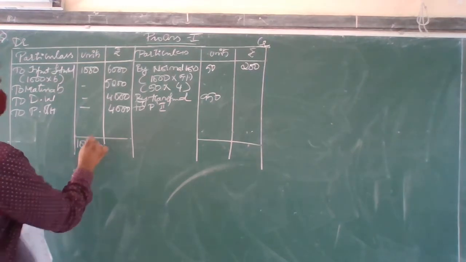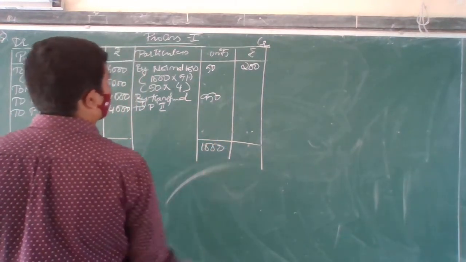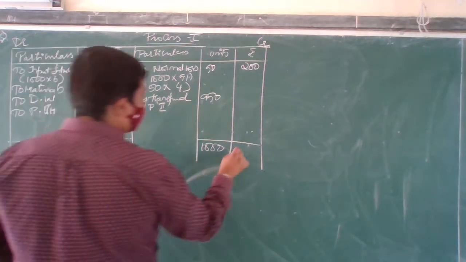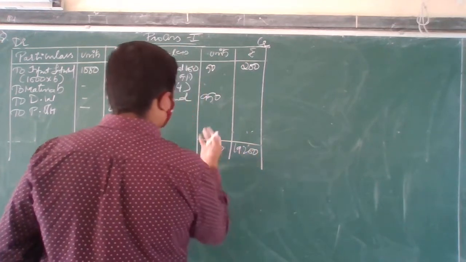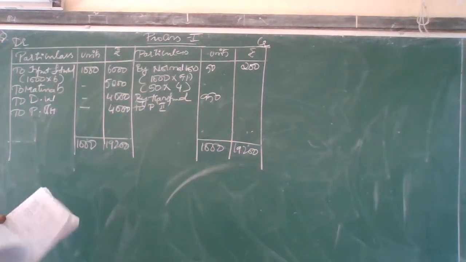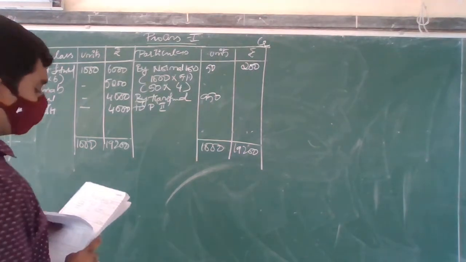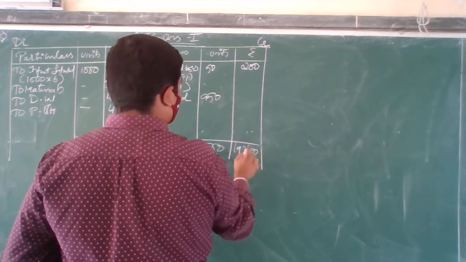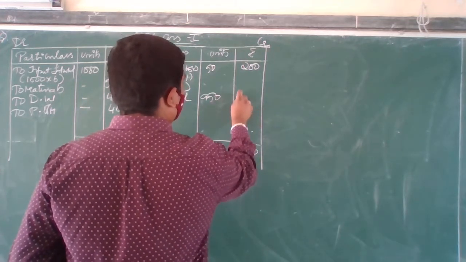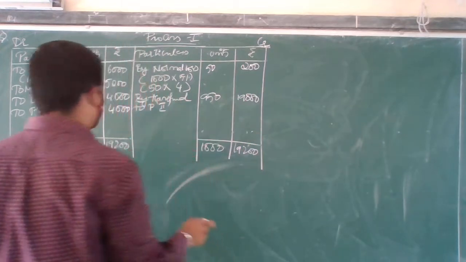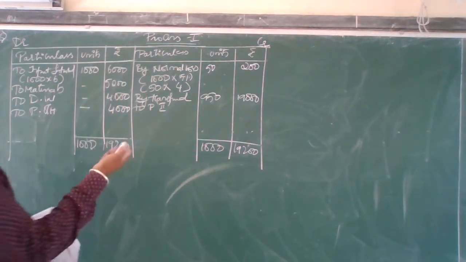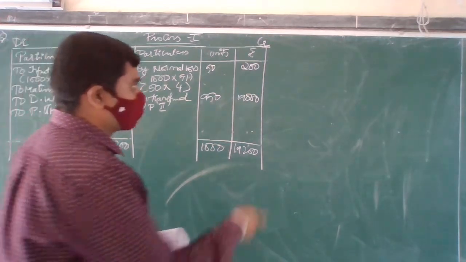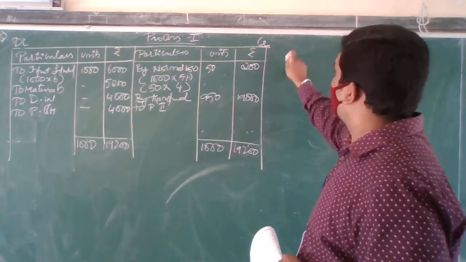1000. Here also 1000. But the total I have more here, that is 19,200. Here I have no profit, no loss, but I also have to identify the cost per unit. That is my work. Okay, 19,200 minus 19,200, that is nil you are going to get. Are you all clear with this? So here I don't have loss or profit. Nothing I have here. But I have to find out the cost per unit.